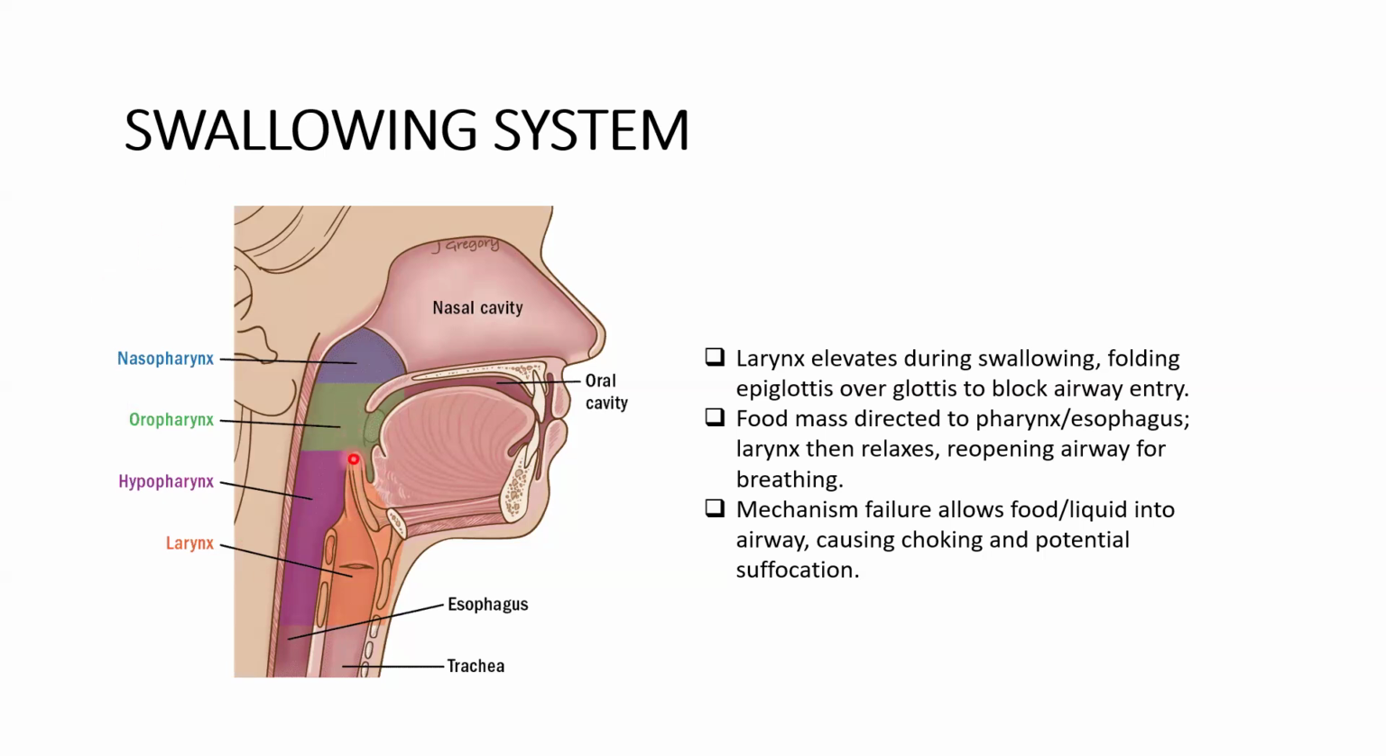Okay. So if this protective mechanism is impaired or fails, food or liquid can enter the airway. If this is not closed, the food that we swallow can go and enter the trachea. This causes choking. Choking occurs when the airway is blocked, leading to difficulty breathing or even suffocation if not promptly managed. Okay.